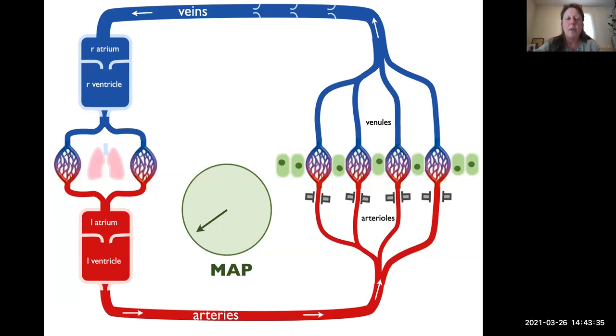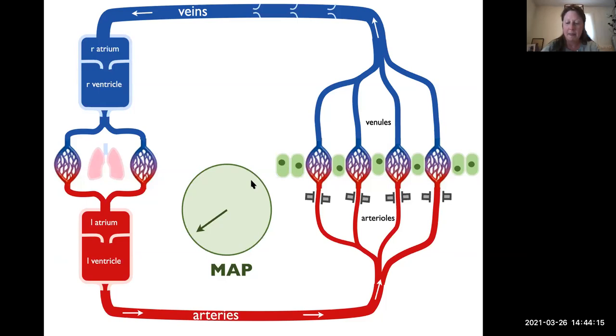Let's consider for a moment a situation where someone has a low mean arterial pressure. Perhaps they've been in an accident and they've lost blood. We've stopped the bleeding, but their mean arterial pressure is still too low to supply the organs of the body, and they're not feeling very good right now. We're not going to put any numbers on this dial. We're just going to look to see what happens to this dial, how we get the low mean arterial pressure to increase so that that person is now safe and feeling better.